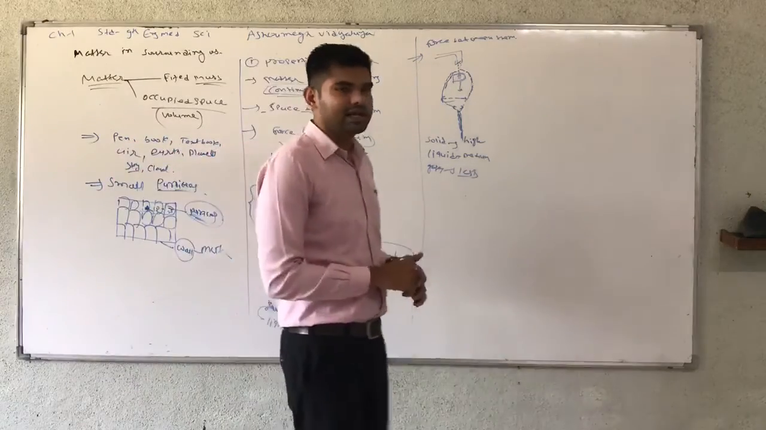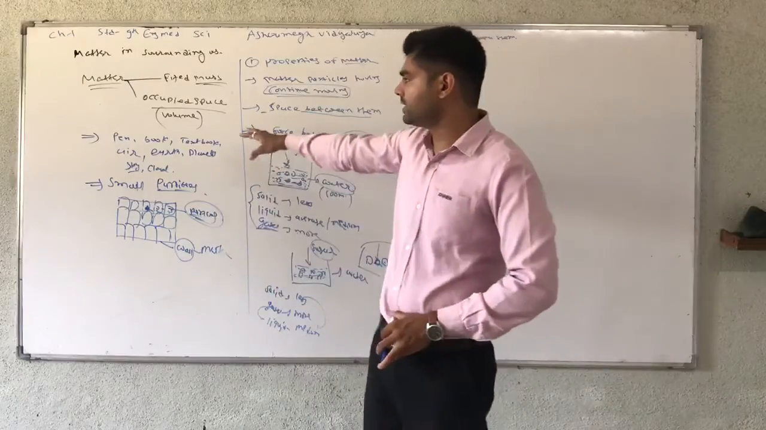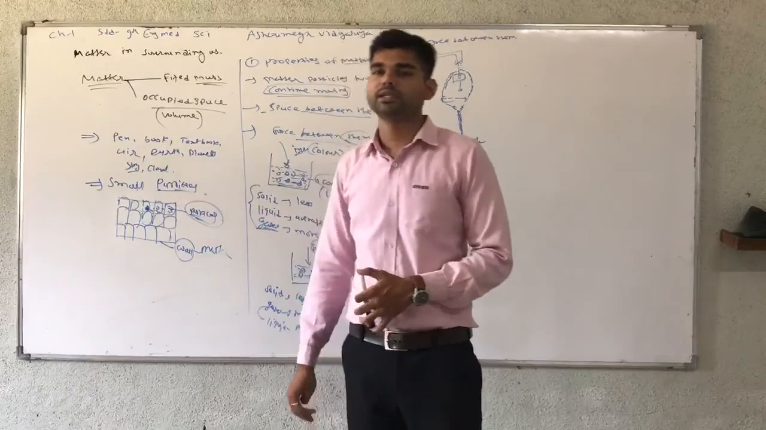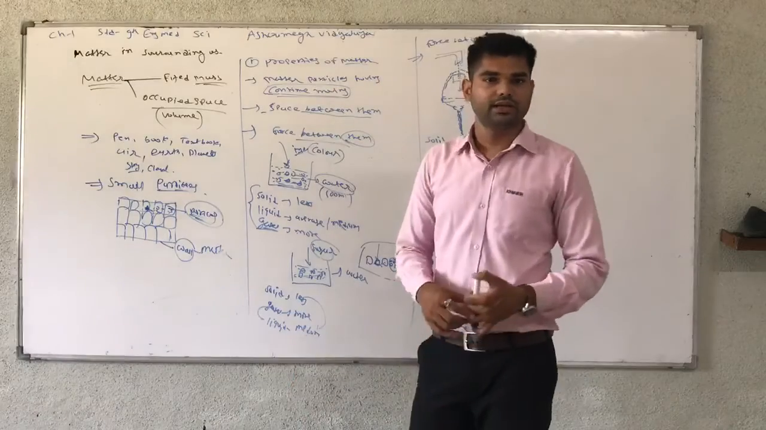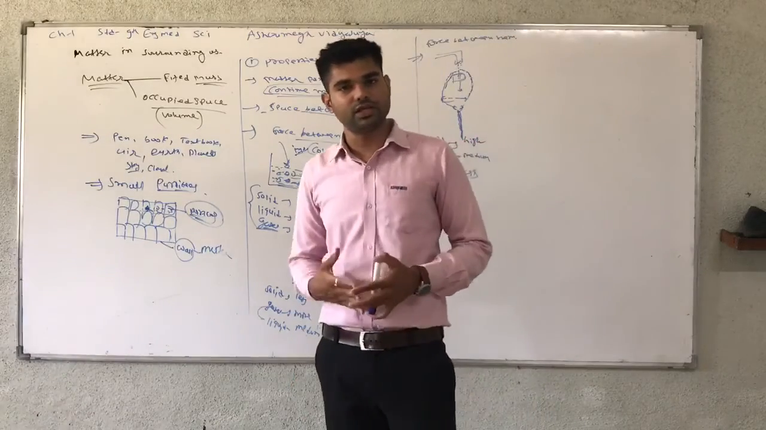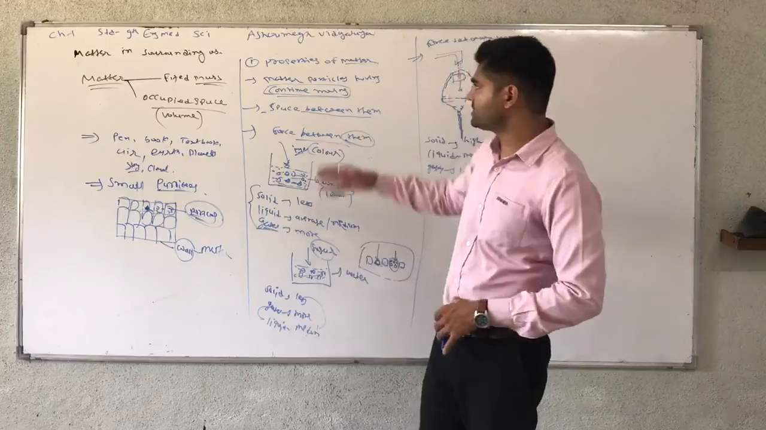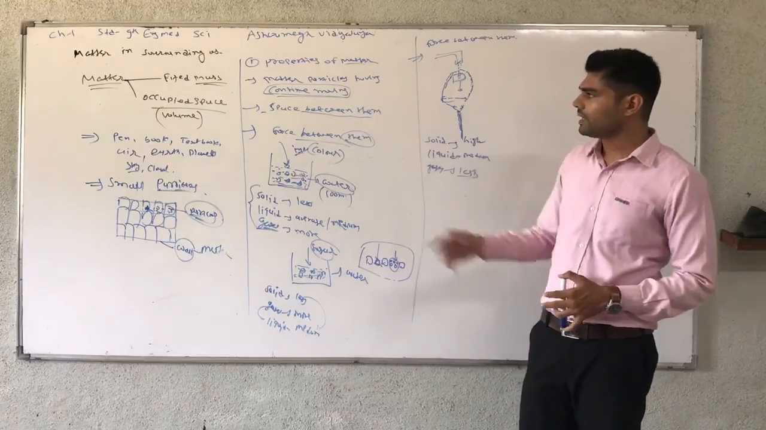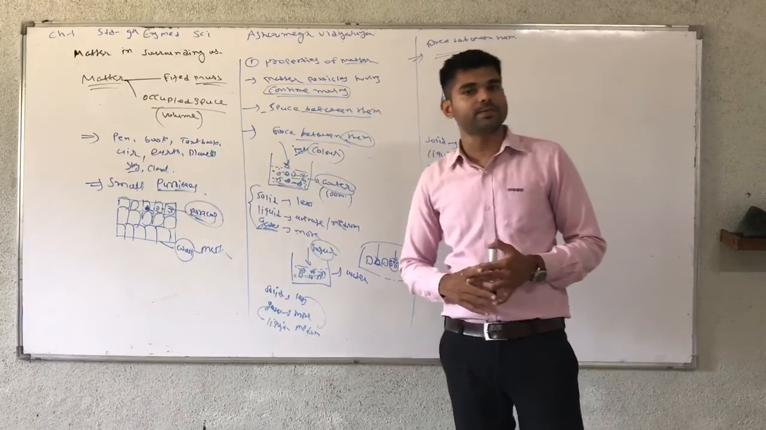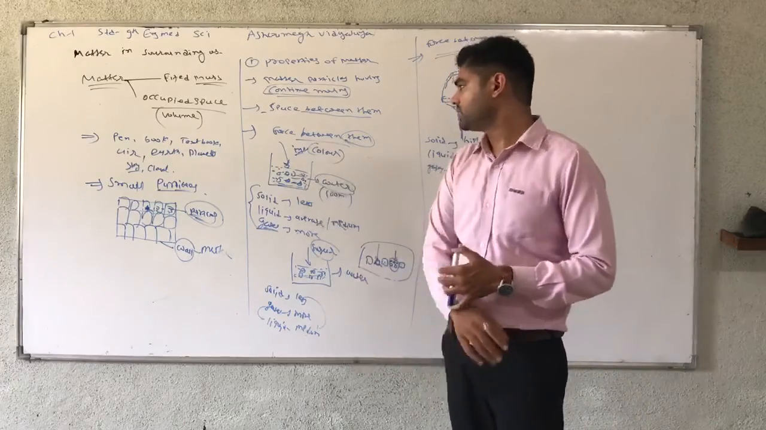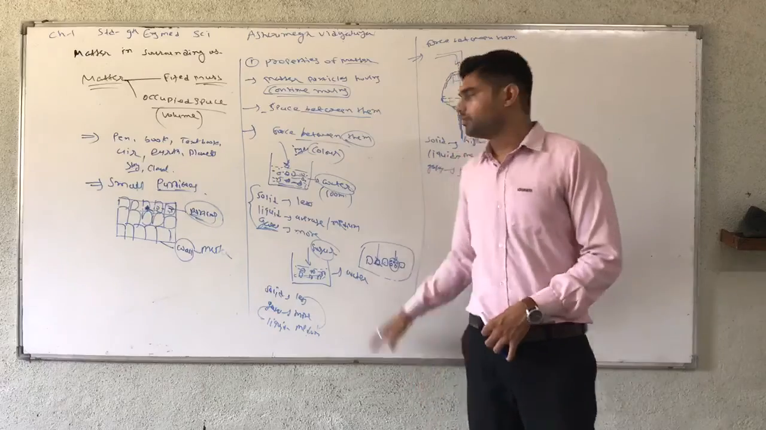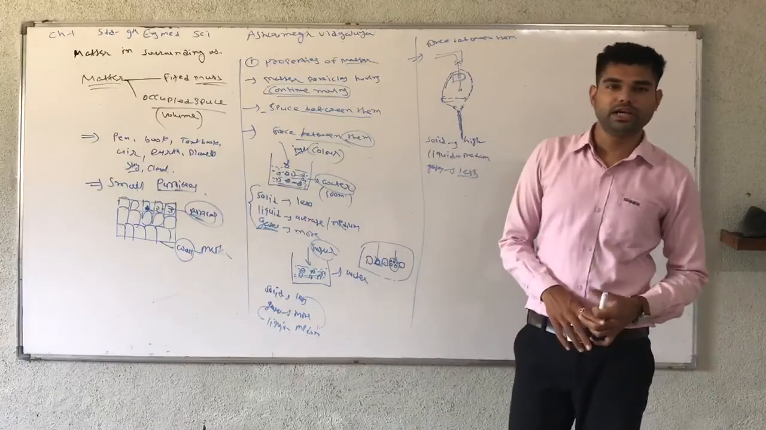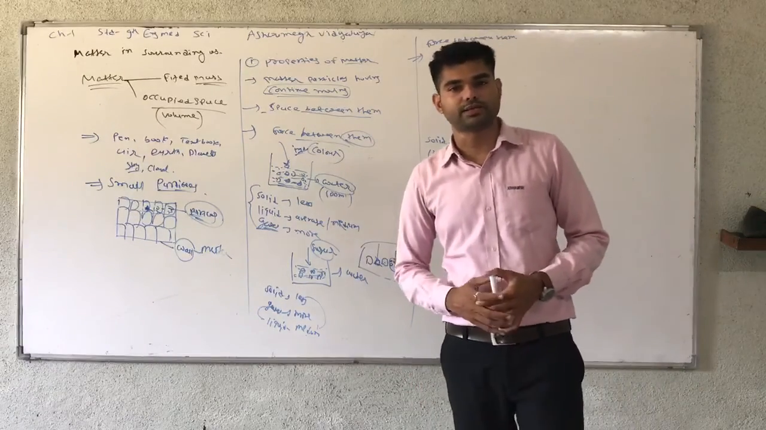So in this lecture we studied what matter is, the definition of matter, information about matter, which substances can be classified as matter and which cannot. After that we understood the properties of matter: first, continuous movement; second, space between particles; and third, force between them. So prepare this. In the next lecture we will learn more properties of matter. Thank you friends.